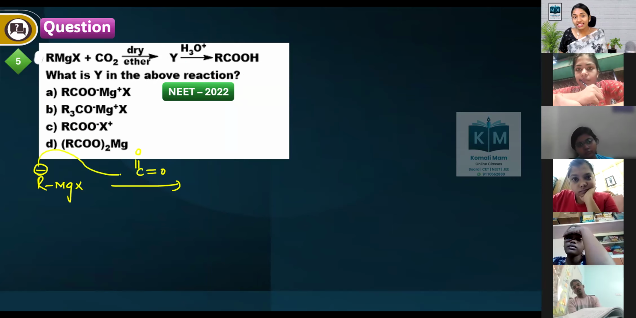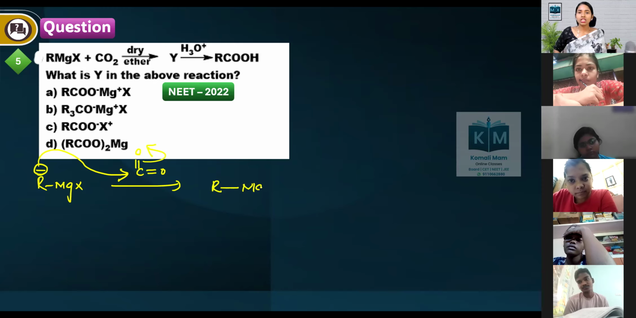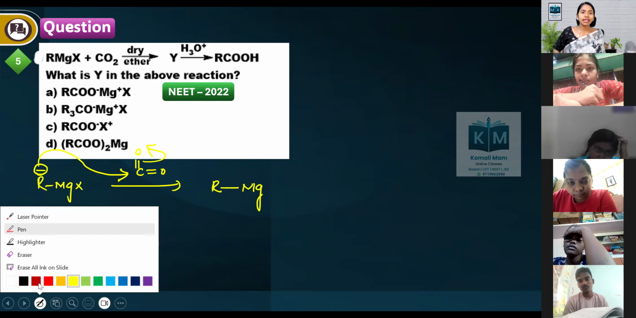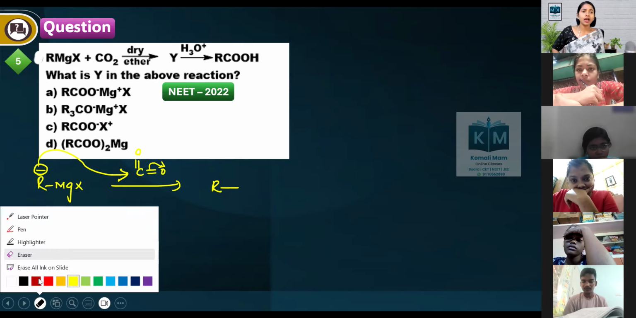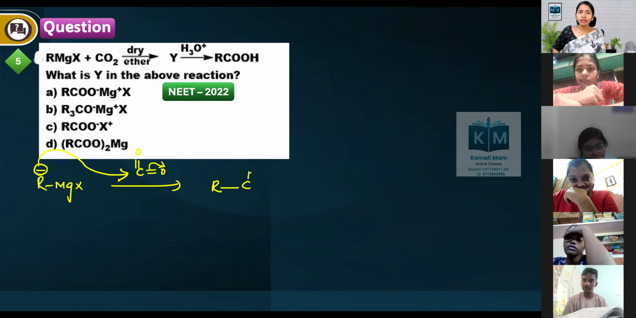Now RMgX is a good source of carbon anion. It goes and attacks the carbonyl carbon. Then 2 electrons shift like this. Then R, Mg, otherwise I'll take this side oxygen; that is easy for writing the structure. Then I'll write like this. R is attacked on the carbonyl carbon, right? Then the 2 electrons are shifting, giving O minus and MgX.